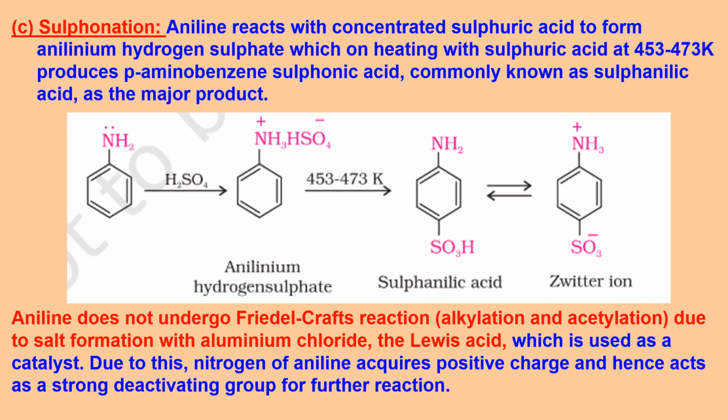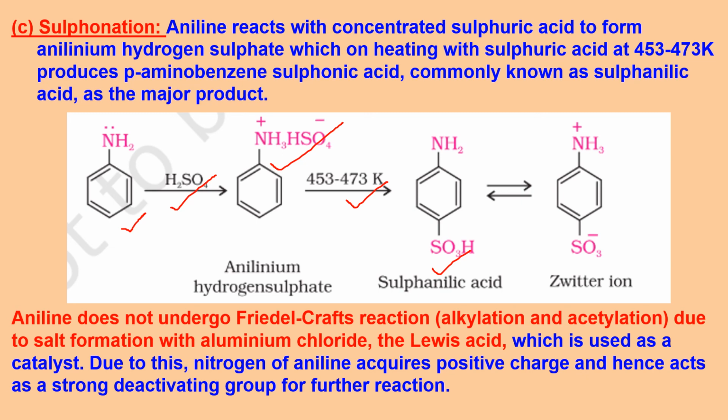Next is sulfonation. Now the interesting thing about sulfonation is base is reacting with an acid. So as expected, it will give you a salt only under normal conditions. But if you heat it at this temperature range, then the compound changes to sulfanilic acid. At para position, you have SO3H, sulfonyl group.